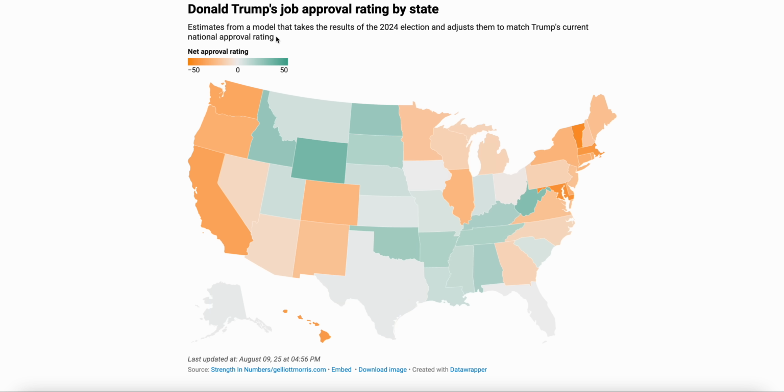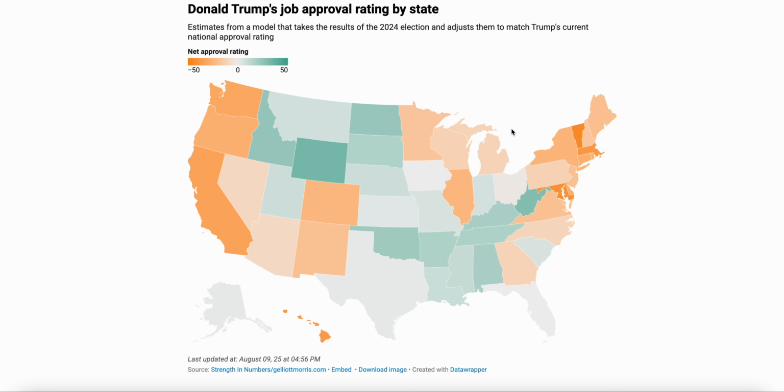So taking a look at some of these results, taking a look at the last election and comparing it across these states is really, really interesting. And so that's an overall spread here. Good examples are some of these battleground states where Donald Trump's approval rating really is underwater at this point, especially relative to where he was in the last cycle.